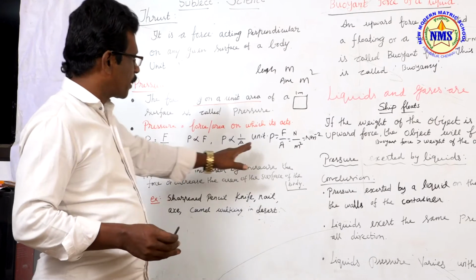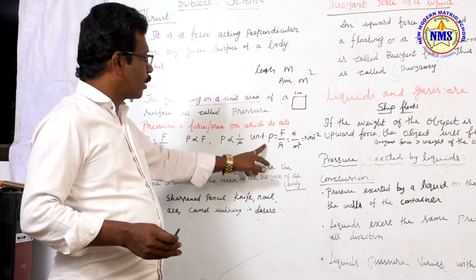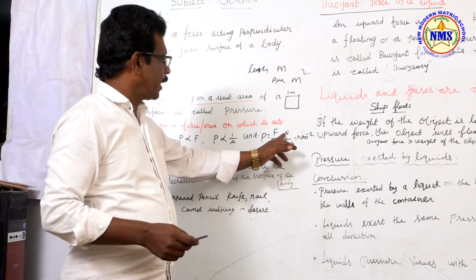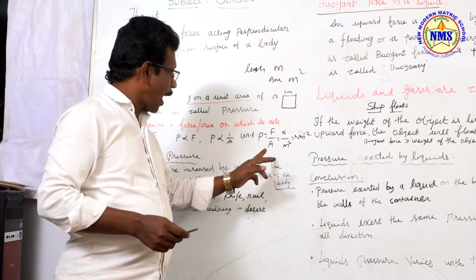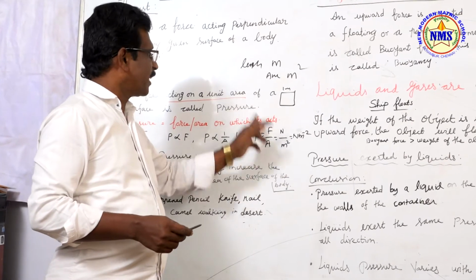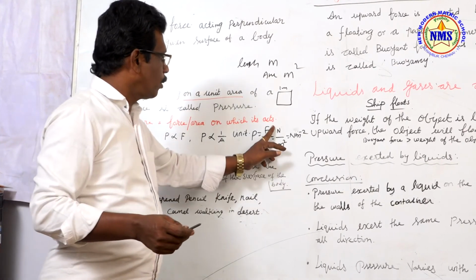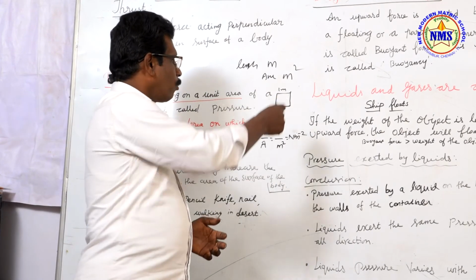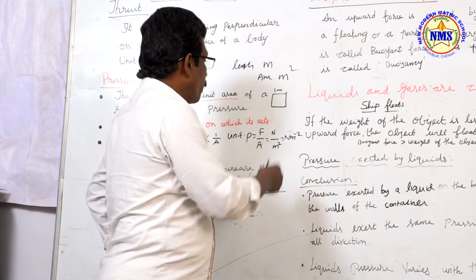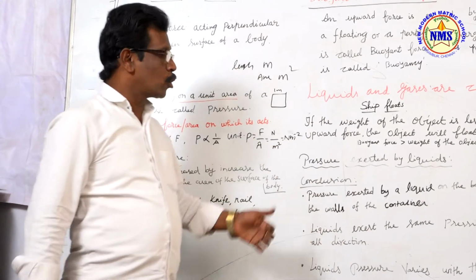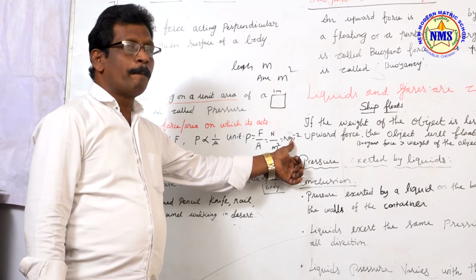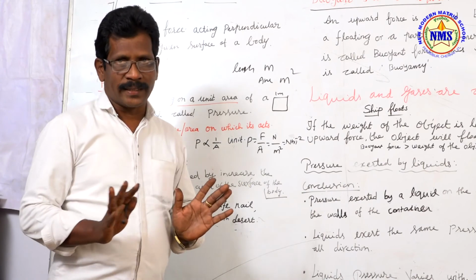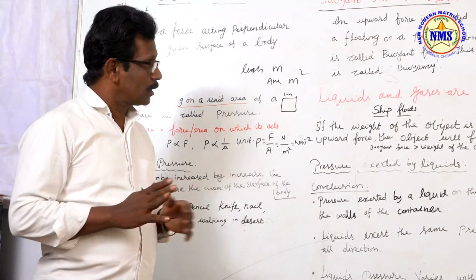Okay, pressure is equal to force by area. We know very well, force we know already, Newton is the unit of force, and area, already I told, is meter square. So Newton per meter square. If you take the area to the upper side, in the numerator it will get a minus sign. So Newton m power minus 2, or Newton per meter square. This is the unit of pressure. Okay, right.